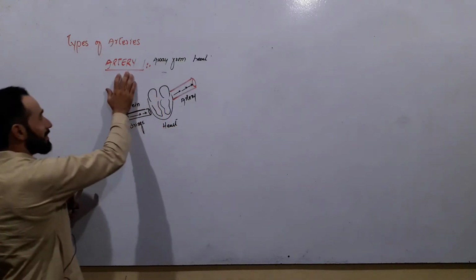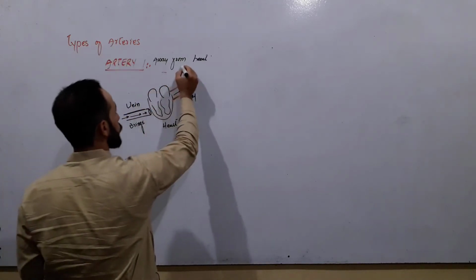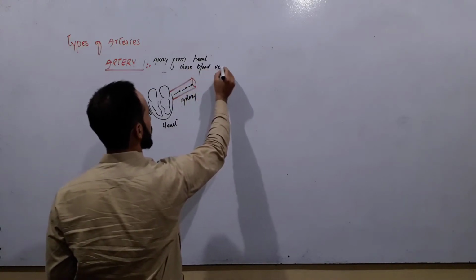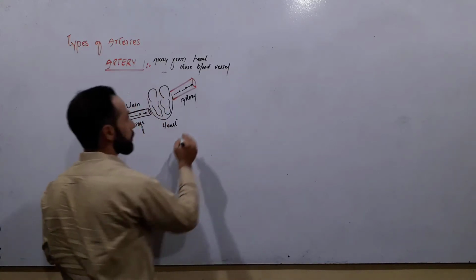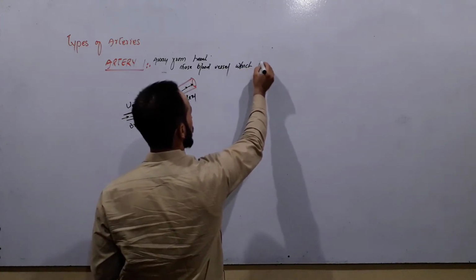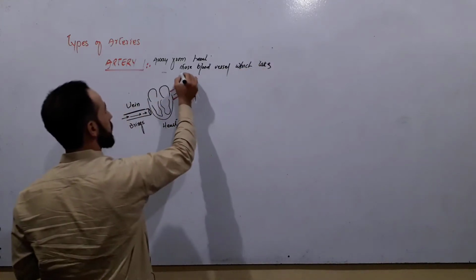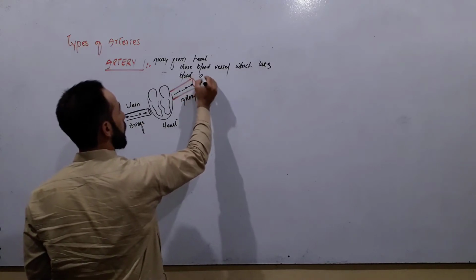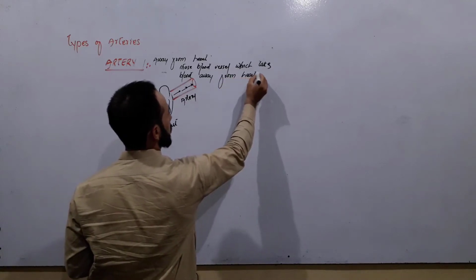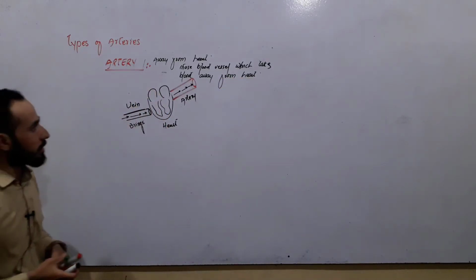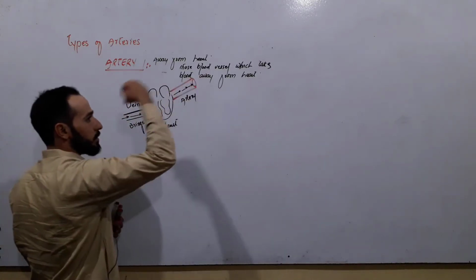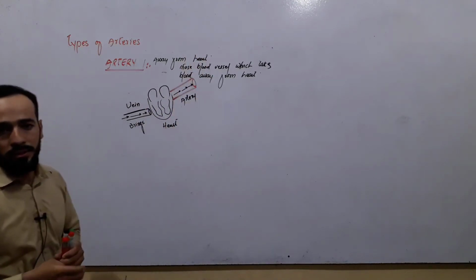So what are arteries? Arteries are those blood vessels which take the blood away from the heart towards the body, organs and tissues.